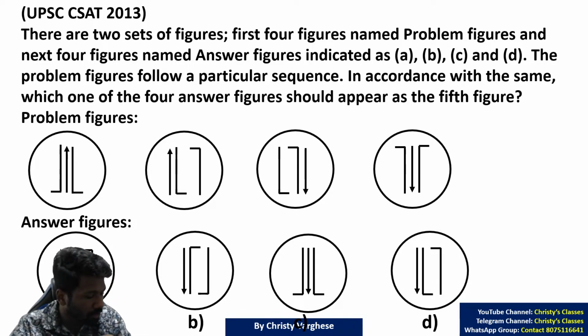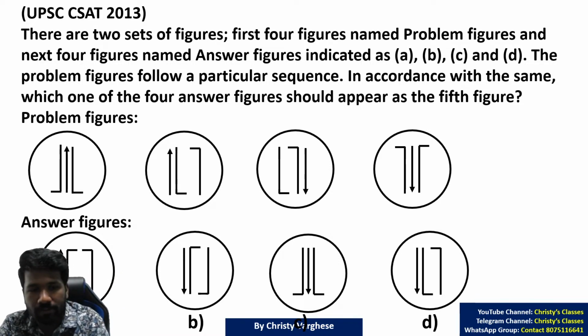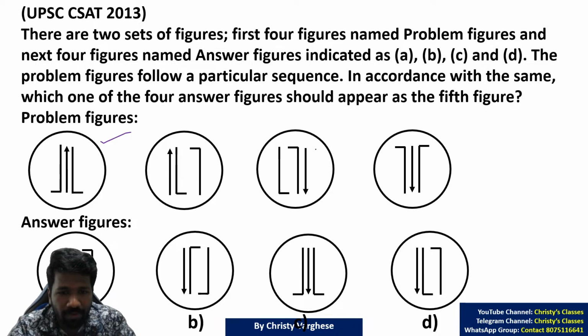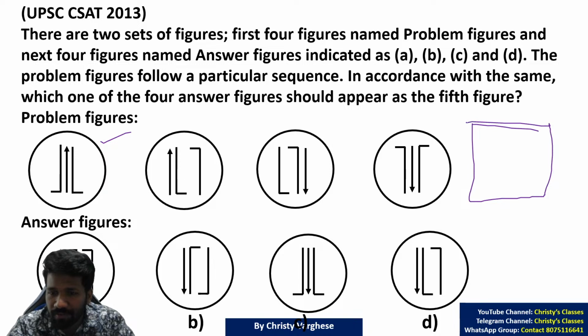Okay. So any answers? Here there are two sets of figures. The first four figures are problem figures and the next four figures are answer figures. The problem figure shows a particular sequence. That is all the same thing like previous questions. So from this problem figure, you have to find what the fifth figure is after this. That is what the question is asking.